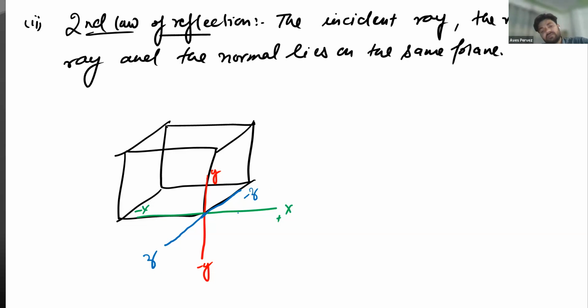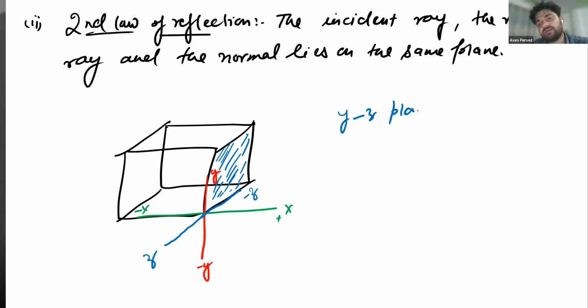So there are different types of planes that you see here. If I ask, this is a plane, this plane is made up of which axes? Y and Z. This is the YZ plane.